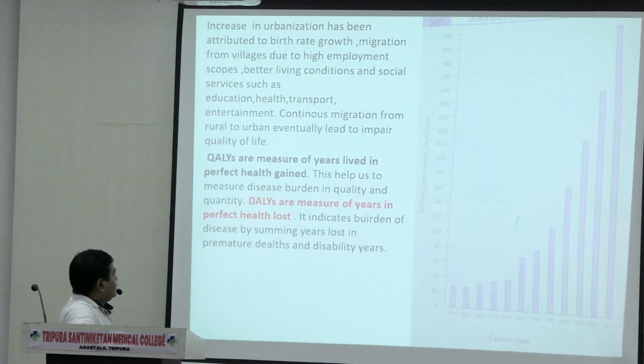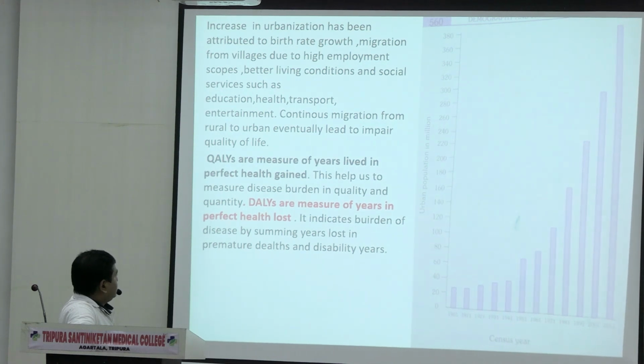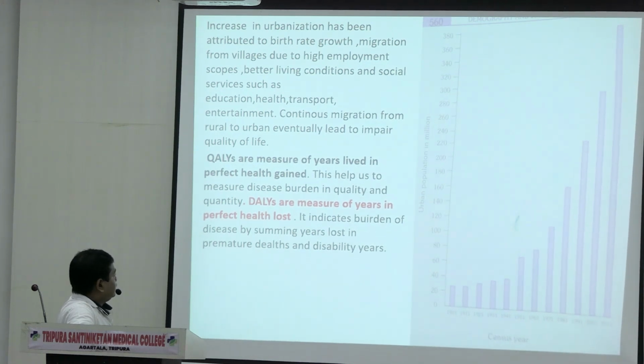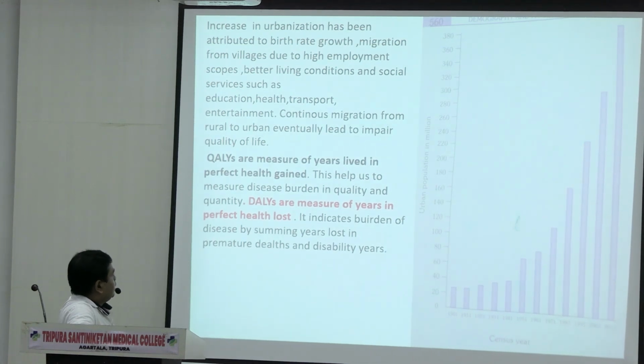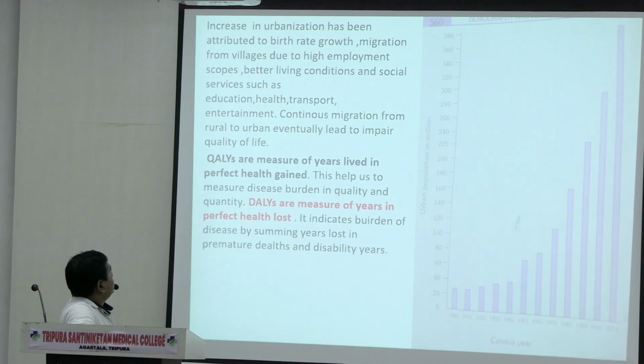Quality adjusted life years is the measure of years in perfect health lost. Disease burden indicates the burden of disease by summing years lost in premature deaths. Disability adjusted life years. Okay?